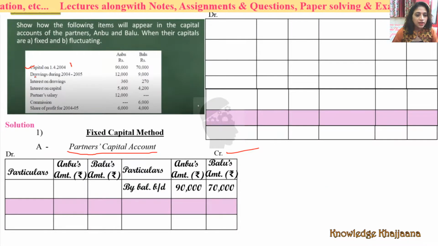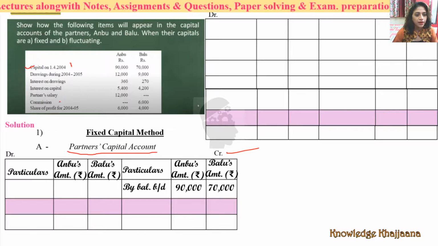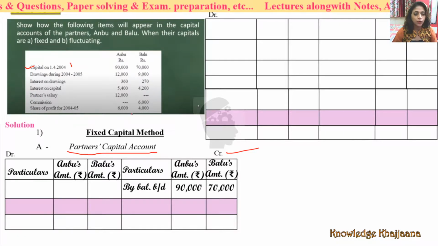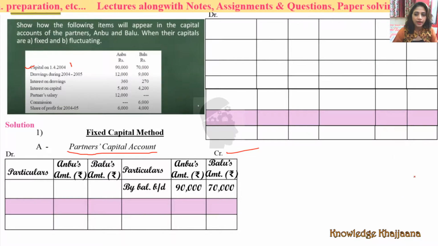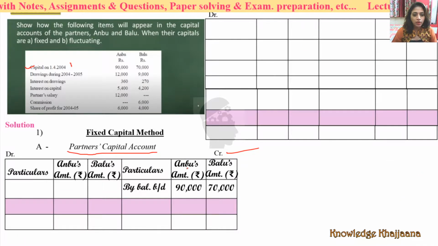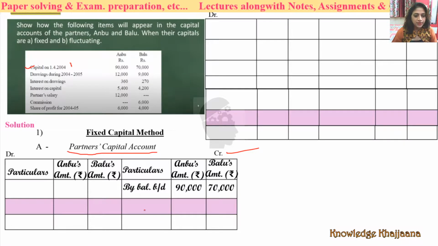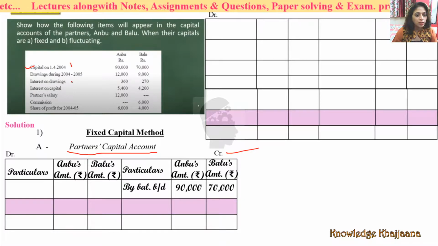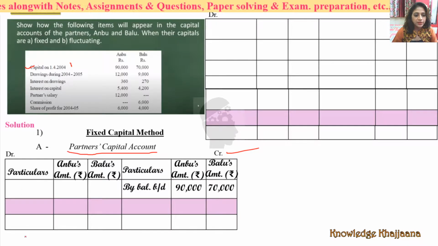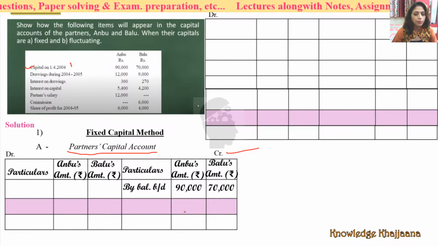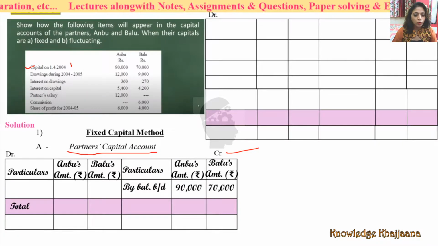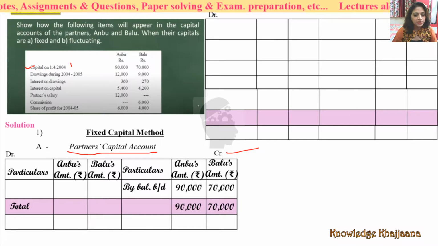Let's see. Have they introduced any new capital during the entire year? Drawings, interest on capital, partner's salary, commission and share of profit. No, they haven't added any new capital during the year. So there would be no entry over here in the credit side. Nor have they withdrawn permanently any part of the capital, right? So there would not be any entry at the debit side also. Why? Debit side decreases the capital, credit side increases the capital. Okay. So the total would be the same, 90,000 and 70,000.